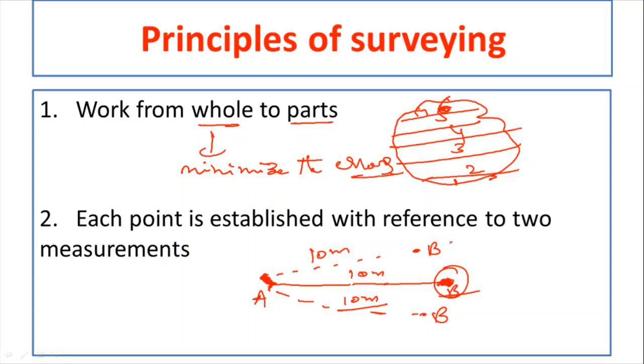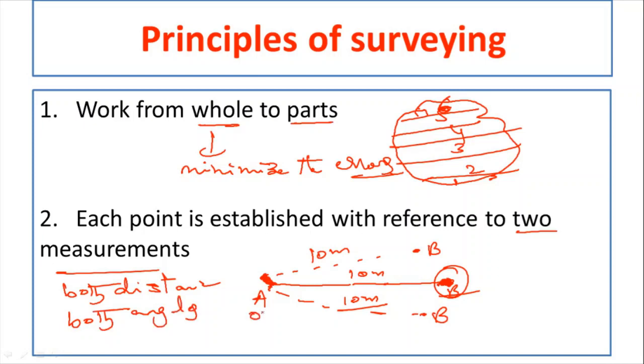Okay, so whatever these two measurements are, they can be both distances, or both angles, or it can be one distance and one angle like this. So what are the two principles of the surveying? First one is you have to work from whole to part, because that will minimize the error, and second one is each point is established with reference to two measurements. What are the two measurements? It can be both distances, both angles, or one distance and one angle. Okay, these are the principles.